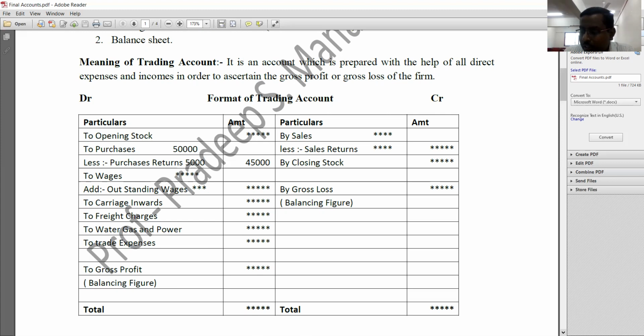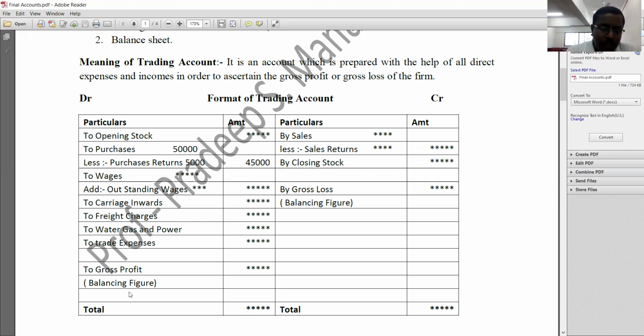As I told you, this account is made up of all direct expenses and incomes, and it is prepared to ascertain the gross profit or gross loss of the business. So it is in T shape, where on the left hand side you need to record all direct expenses, and on the right hand side you need to record all direct incomes. Understood? Okay. And at last, we need to close this particular account.